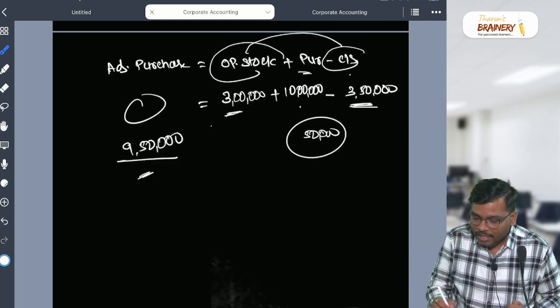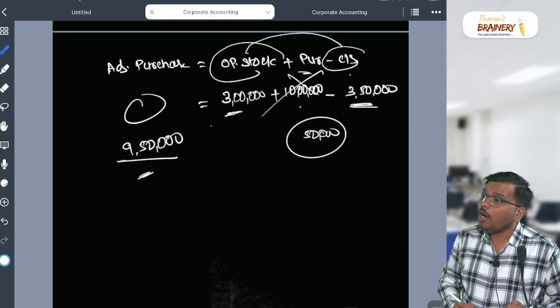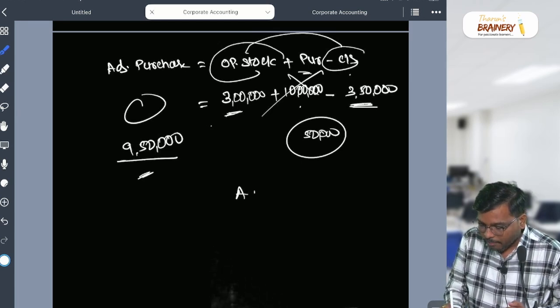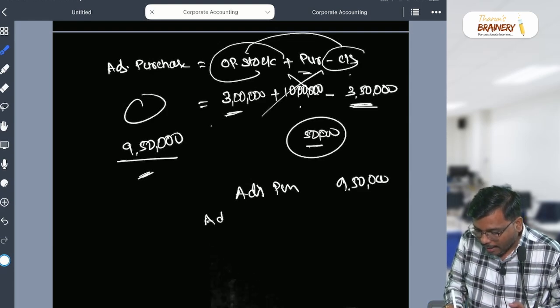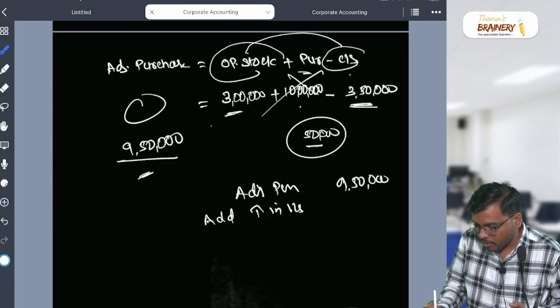Suppose I don't know this 10 lakh number. Very simple. My adjusted purchase is how much? 9,50,000. In this, I will add the increase in closing stock, 50,000. We'll get purchases of 10 lakhs.